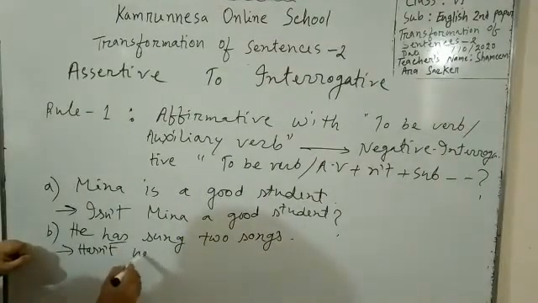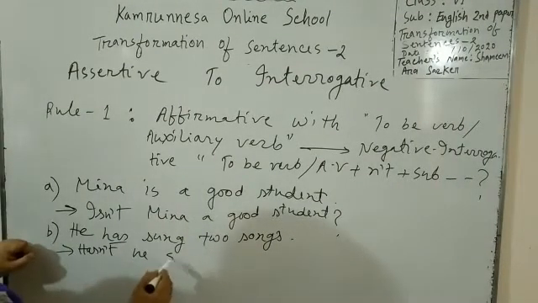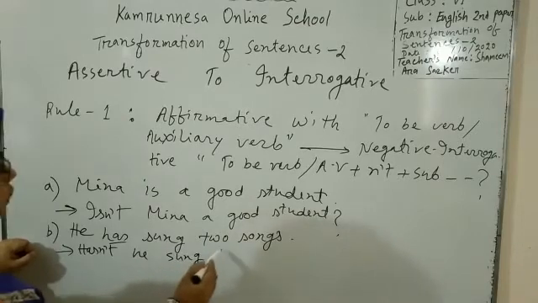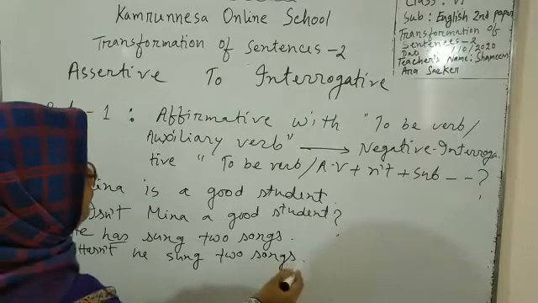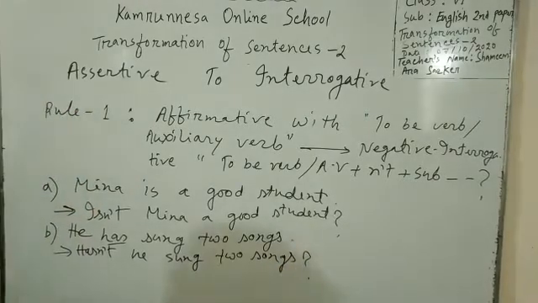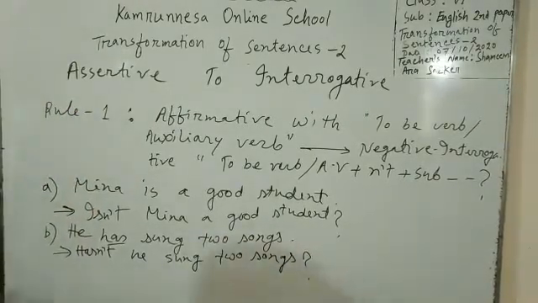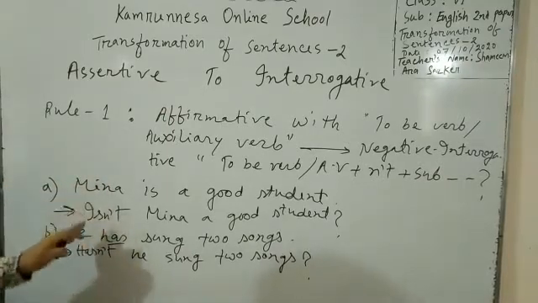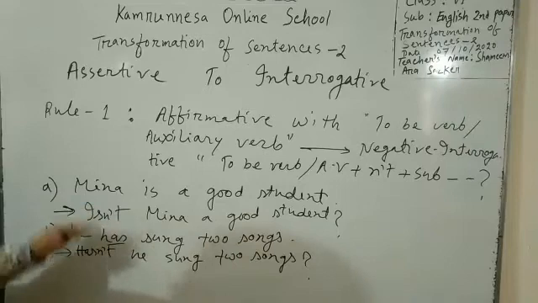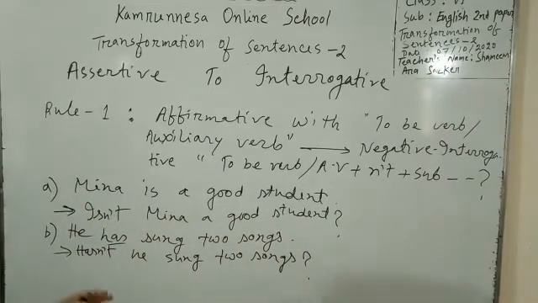Then the subject: hasn't he sung 2 songs? So these 2 sentences are in affirmative form, and we have turned them into negative interrogative.